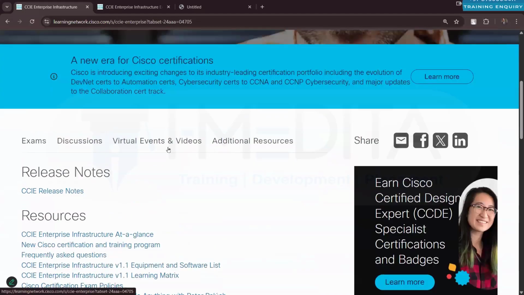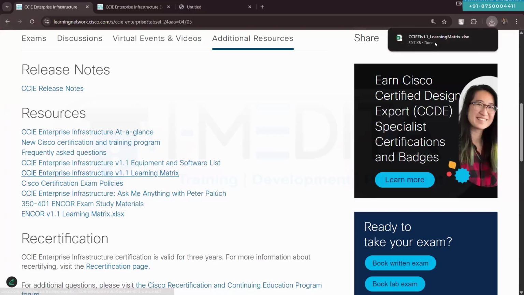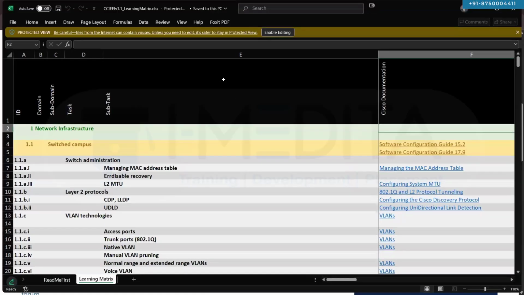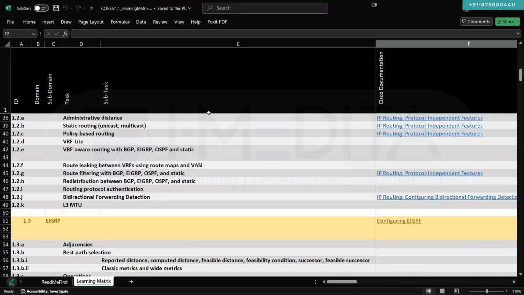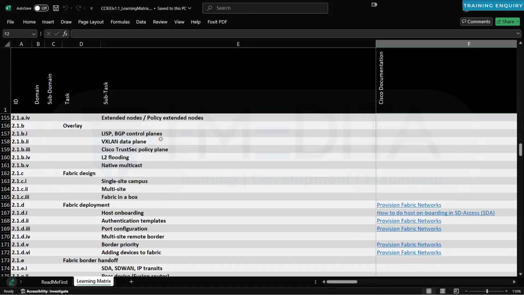Under the additional resources right here, you have the CCIE Enterprise Infrastructure version 1.1 Learning Matrix. Similarly, we have the Encore Learning Matrix as well. Encore we don't really care at the moment. So click on the Enterprise Infrastructure version 1.1 Learning Matrix. It will download an Excel file, and if you open it in Excel, it will show you the list of all the topics that we have in our enterprise infrastructure.